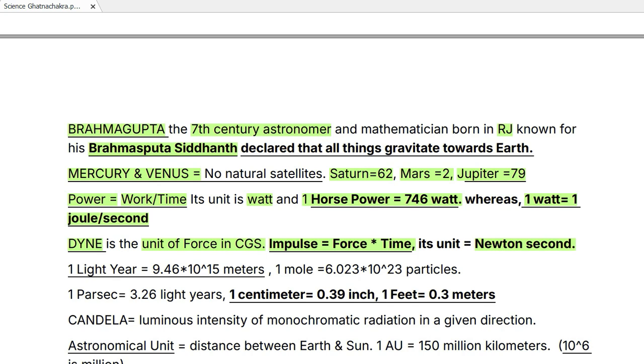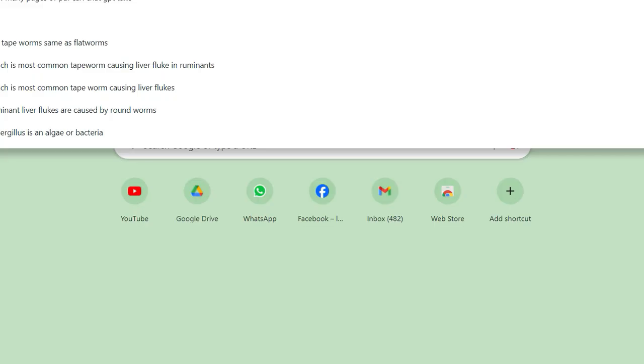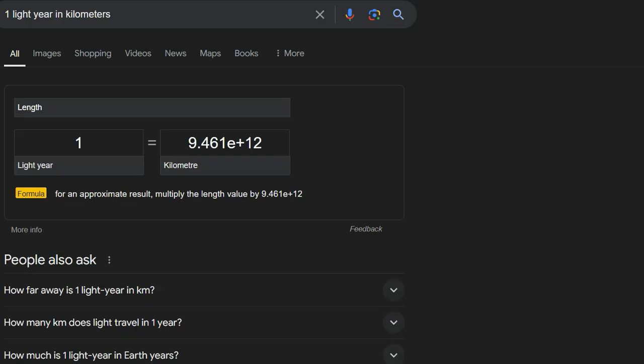1 light year is 9.46 into 10 to the power 15 meters, or I think that if we convert that to kilometers, it will be 9.46 into 10 to the power 12 kilometers. Is it? So let us ask 1 light year in kilometers. Okay, that is yes, 9.46 into 10 to the power 12.